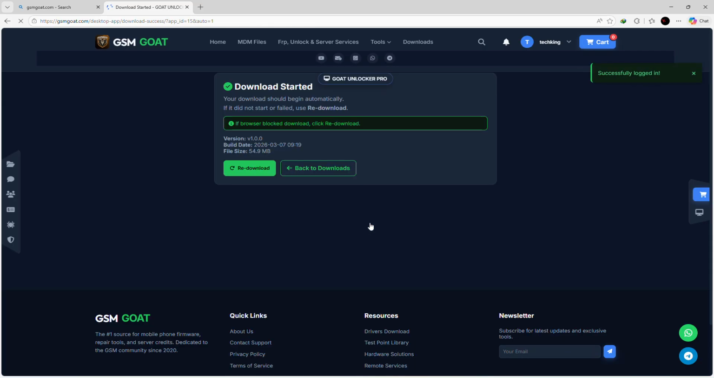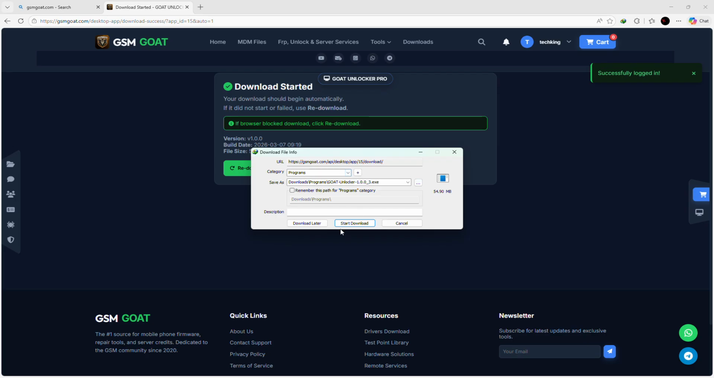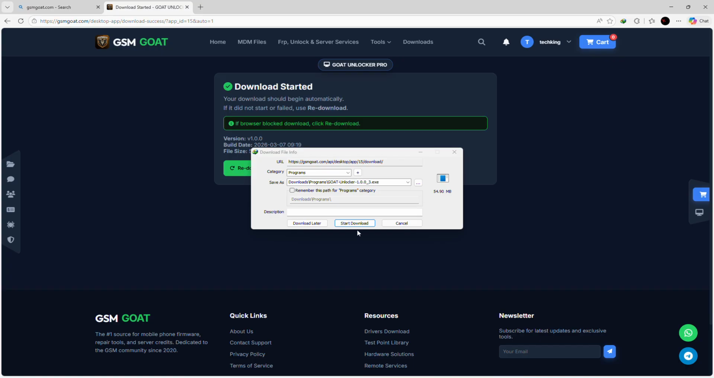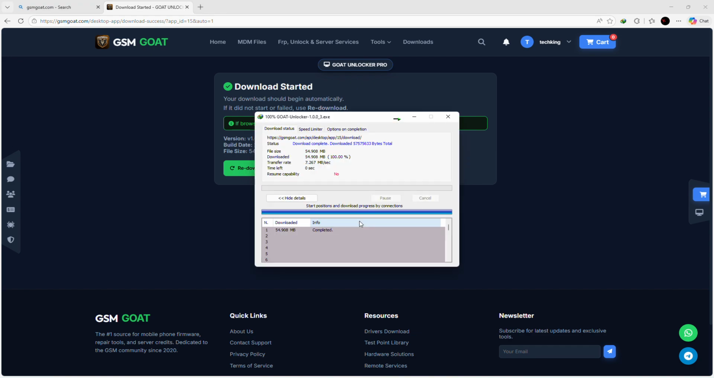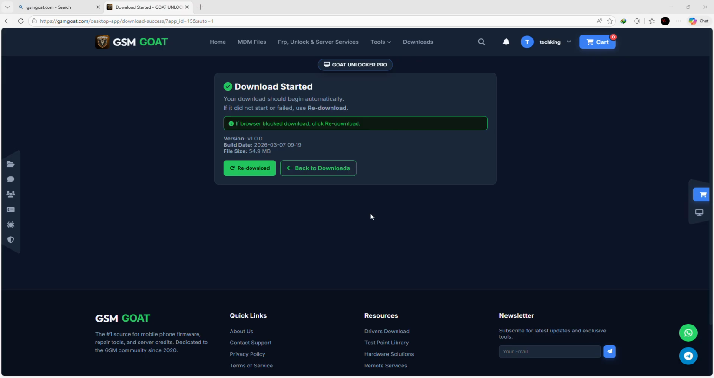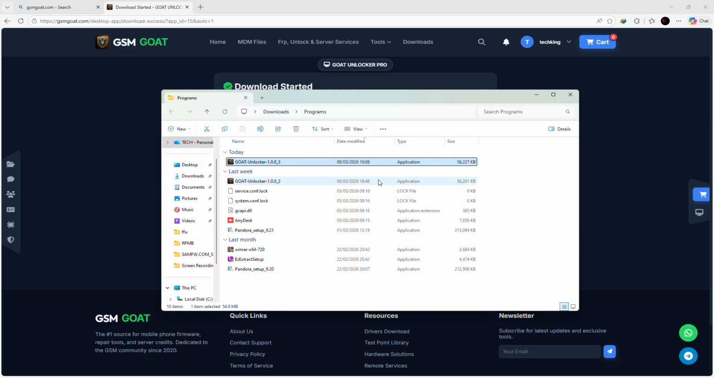Our logins are already saved in the PC, and you see you are given the link to download the exe file automatically. You wait, okay, it's done. So we open the folder. Check. So this is it, our tool, GOAT Unlocker Pro.